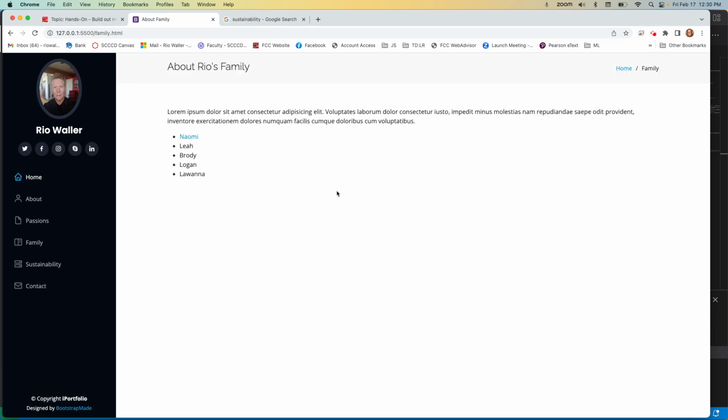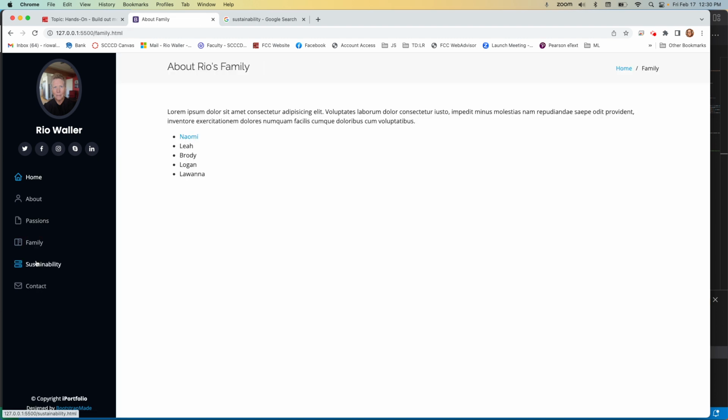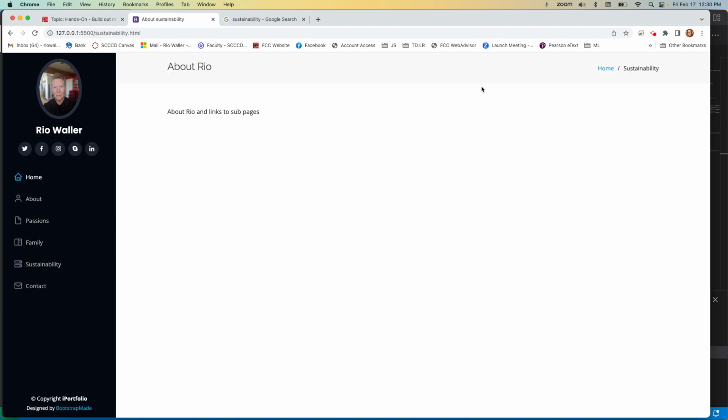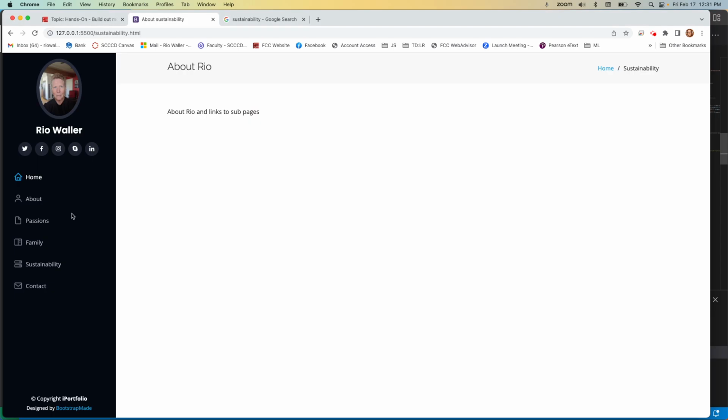Okay, so I've started building this out and I thought, well, I'll stop and show you some of what I've done. So what I ended up doing was I started to build out, and I've built out the landing page for all my menu. So all of my menus. And one nice thing on my template is it gives a little, what we call a breadcrumb concept, where you can see where you're at in the site. Because as you see, one of the things that really happens here is that all these pages are on the same level in the root. So looking at them here won't make sense the way they're organized on the site.